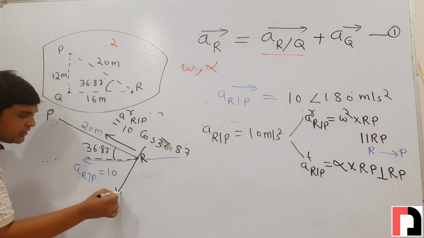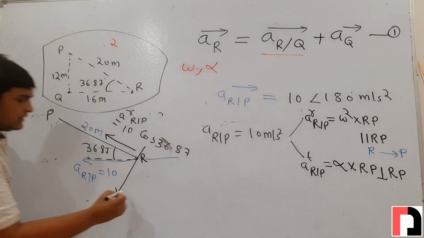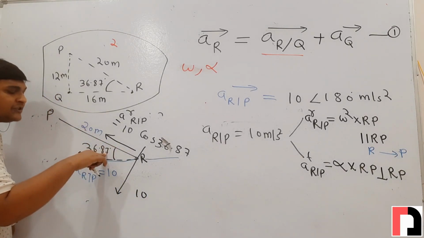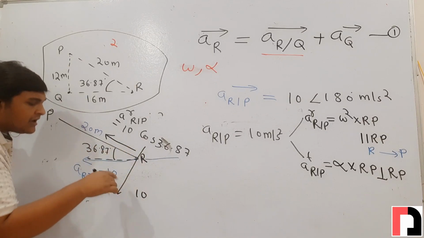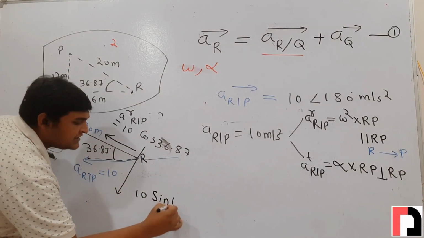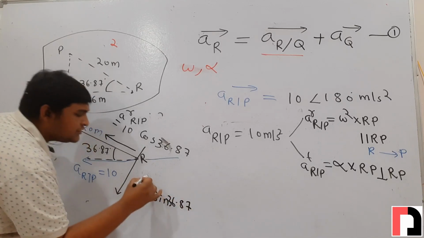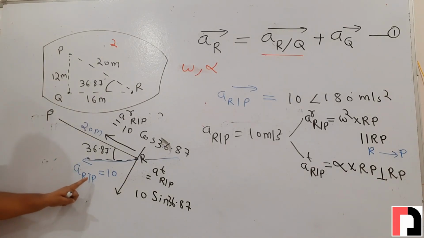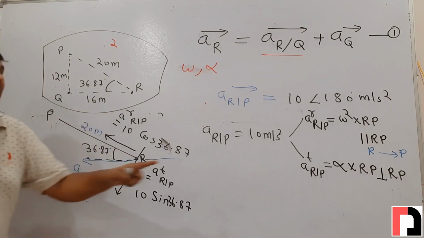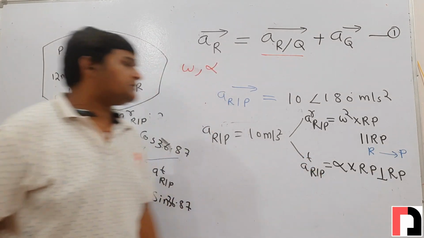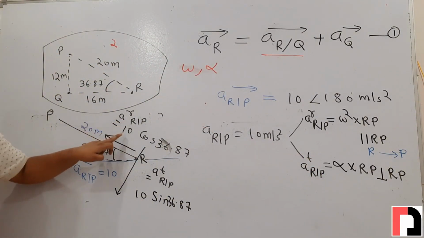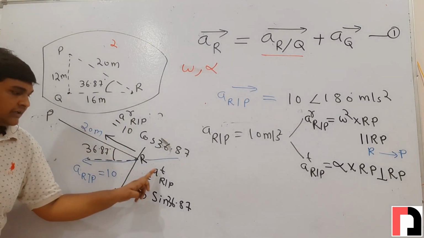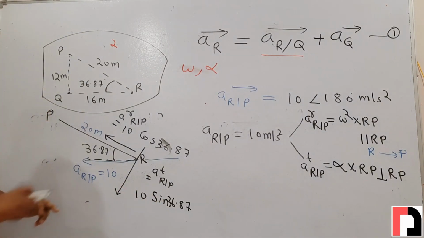Now we will resolve acceleration of R with respect to P perpendicular to RP. This will be its perpendicular component to RP, and its value will be 10 sin 36.87, since the angle from RP is 36.87. This will be the tangential acceleration of R with respect to P, because the component perpendicular to RP will always be tangential. So now we know radial acceleration of R with respect to P is 10 cos 36.87, and tangential acceleration is 10 sin 36.87.